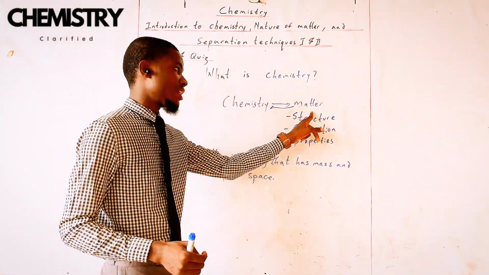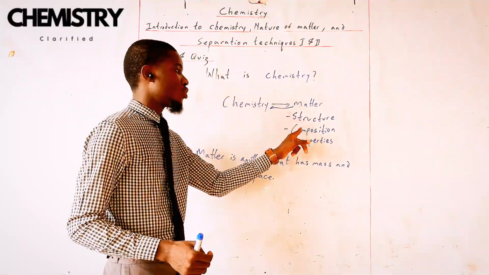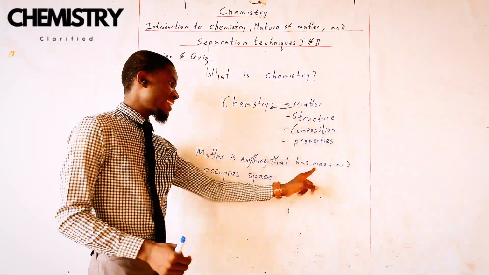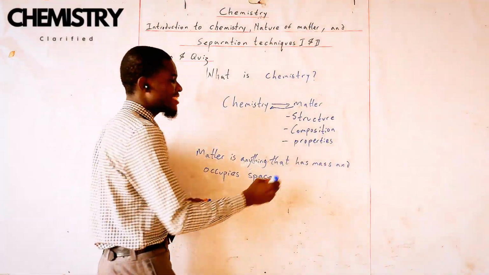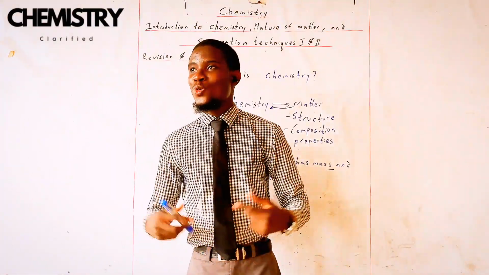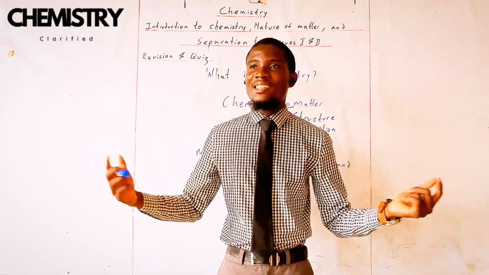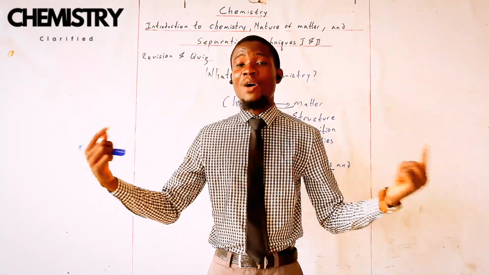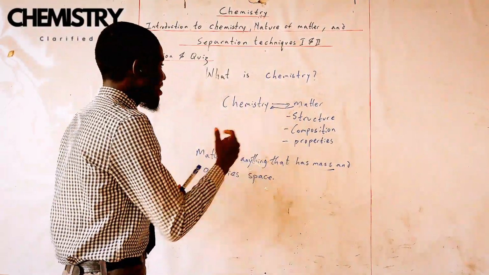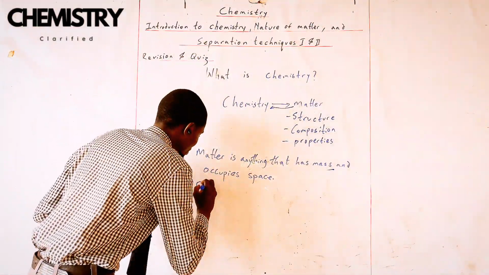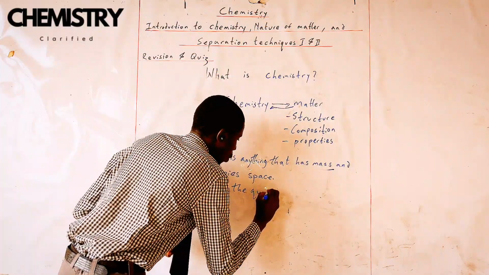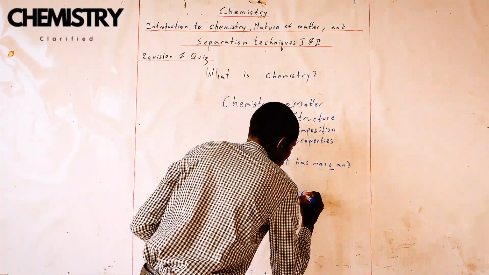Chemistry is the study of the structure, composition, and properties of matter. And matter that we are studying is anything that has mass and occupies space. Anything that has mass. What is mass? So we have been talking about mass. And in physics and chemistry, we are going to be talking about mass very, very often. So we can simply define mass as the quantity of matter